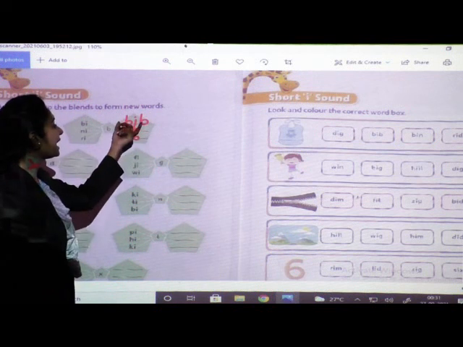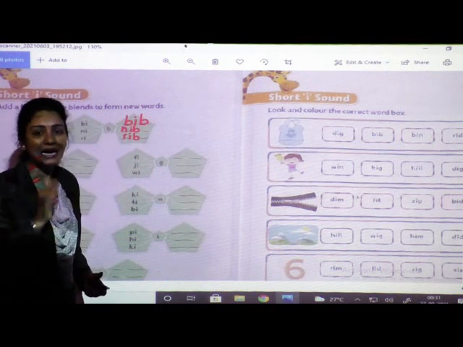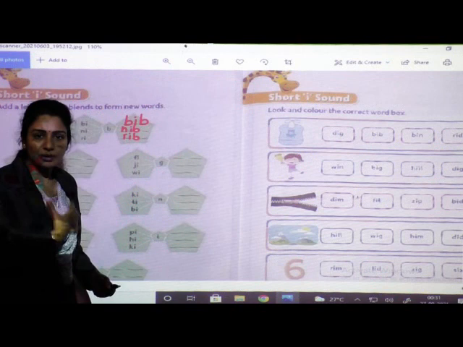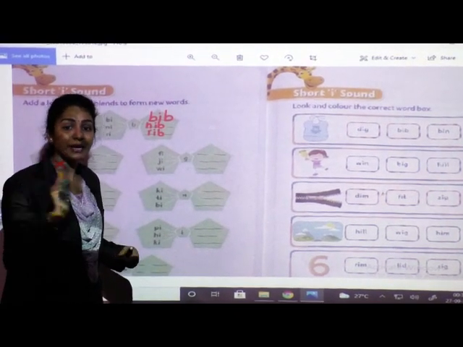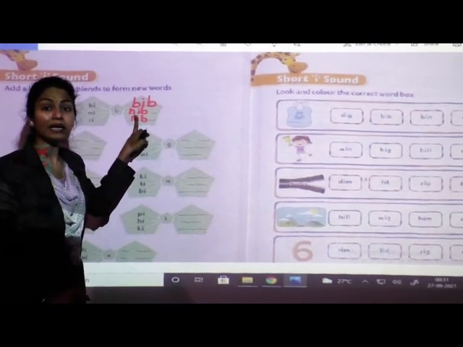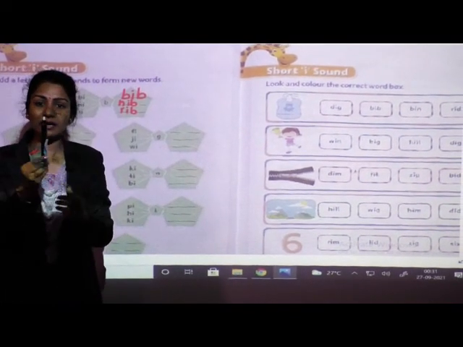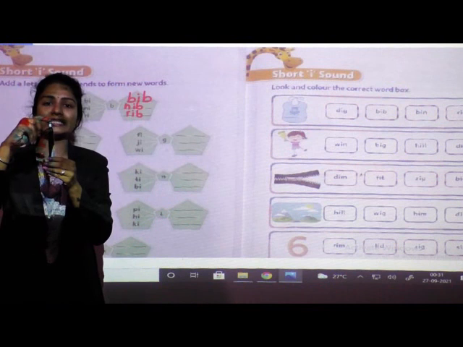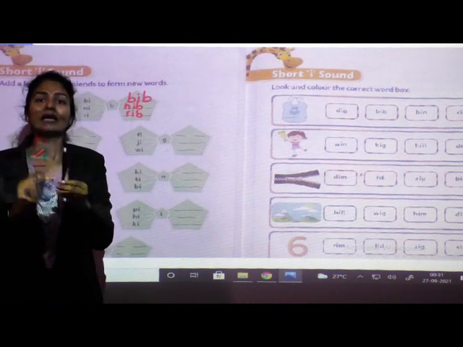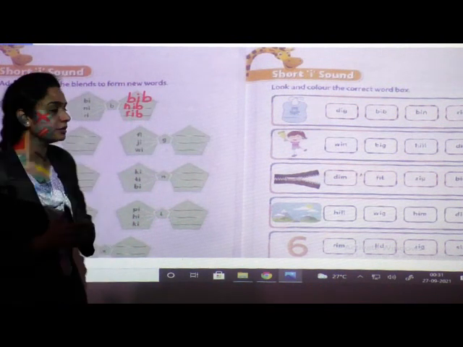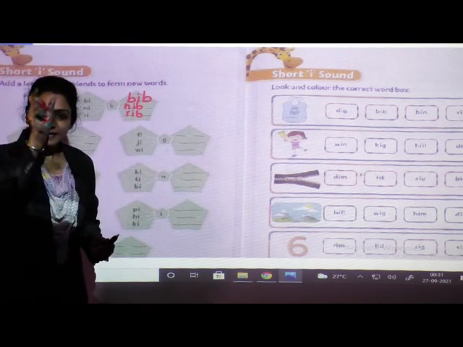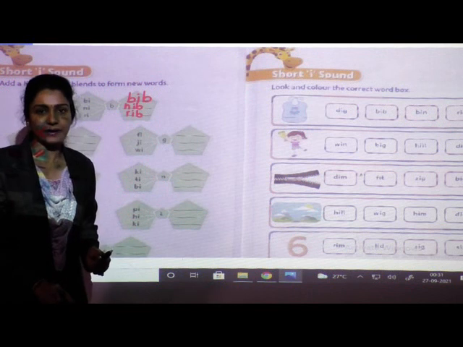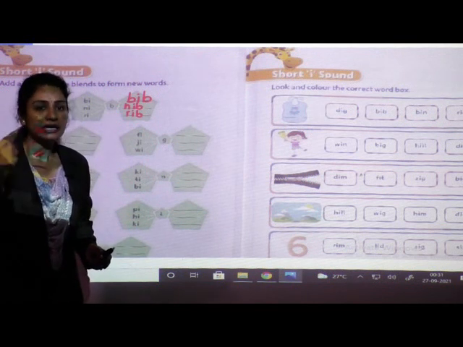Okay, B-I-B, bib. When we feed a small child, something we put here in his neck, right? That we call B-I-B, bib. Okay, N-I-B, nib. Can you see this pen? In front of this pen, if you will see this white part, that we call N-I-B, nib. R-I-B, rib. In our backbone, at the back side there is a body part, that we call rib.